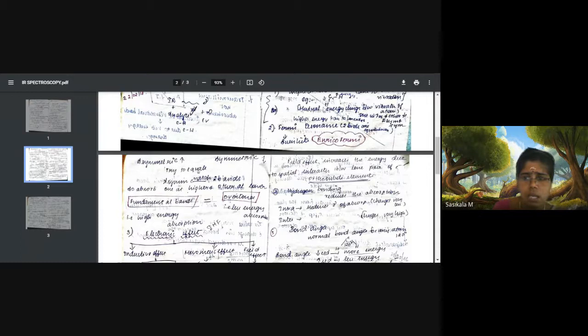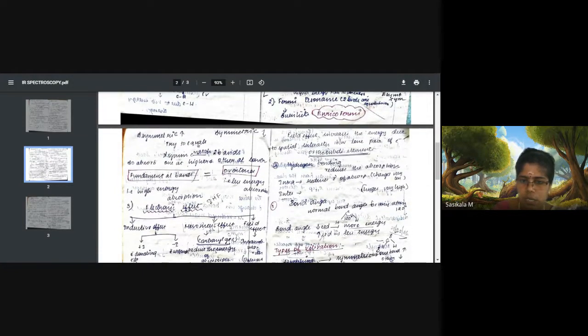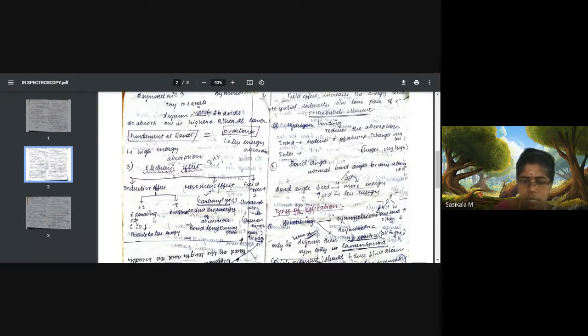When two levels are appearing at the same frequency, coupled vibration takes place, and that causes one band to appear at a higher level and another to appear at a lower level. But in Fermi resonance, what happens? These higher and lower energy levels attain equilibrium. That is called Fermi resonance. Then third is the electronic effect: inductive, mesomeric, and field effect. Electron donating groups and electron withdrawing groups alter the bond strength of a particular group, so that it may appear at higher or lower energy for its IR radiation absorption.